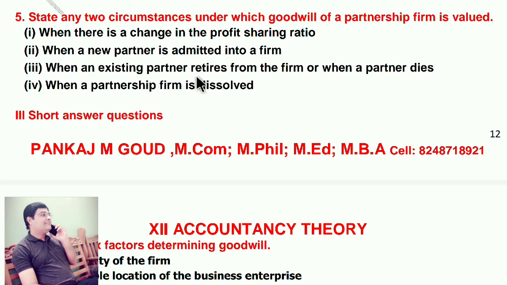These are the circumstances under which goodwill of a partnership is valued. This is very important.